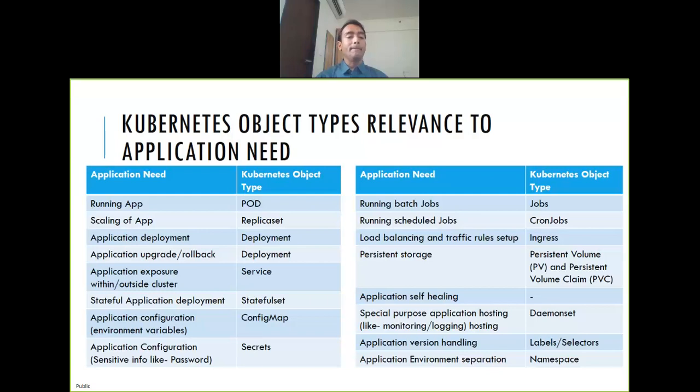Now, how do we do application deployment? I want to roll out my application, which consists of different pods, replica set, images. How do I do that? You need to use the Kubernetes object called deployment. If you want to do application upgrade or rollback, how do you do that? Again, you can do it with the help of deployment. And that's where deployment differs from replica set. It also allows you to do application upgrade, rollback and all.